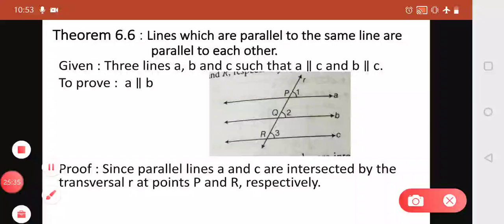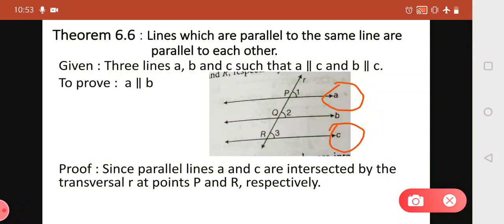Now you can see that it is already given that line A is parallel to line C. This is already given in the statement. So when these two lines are parallel and their transversal R intersects these two parallel lines at two distinct points P and R, you can see the angles given at these two parallel lines are angle 1 and angle 3. So these both angles will be equal.